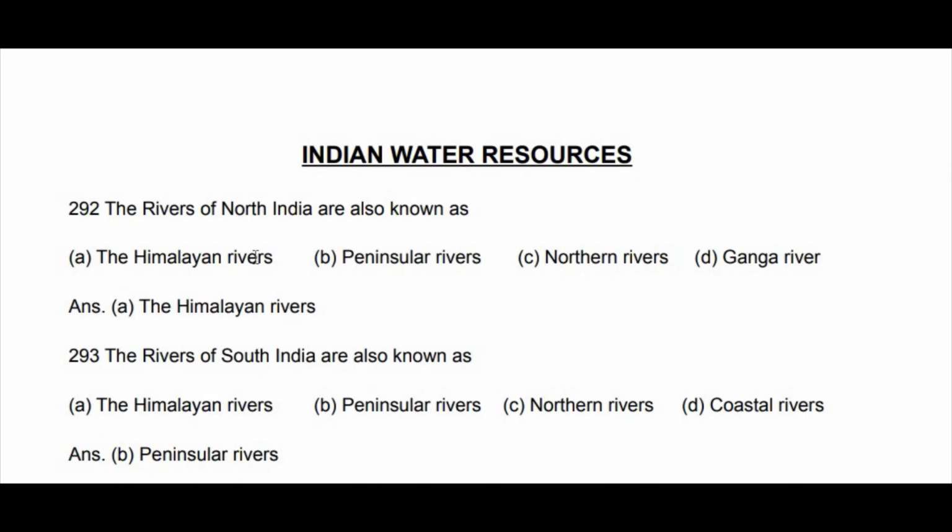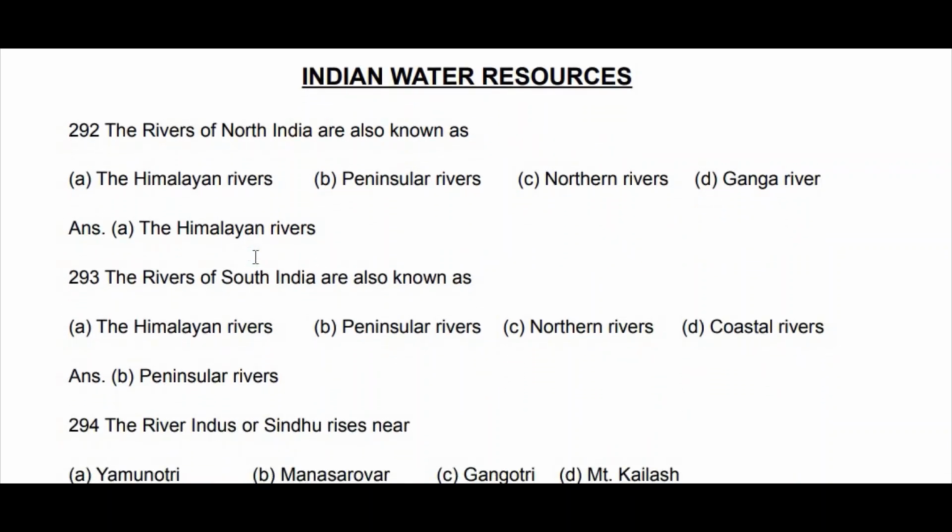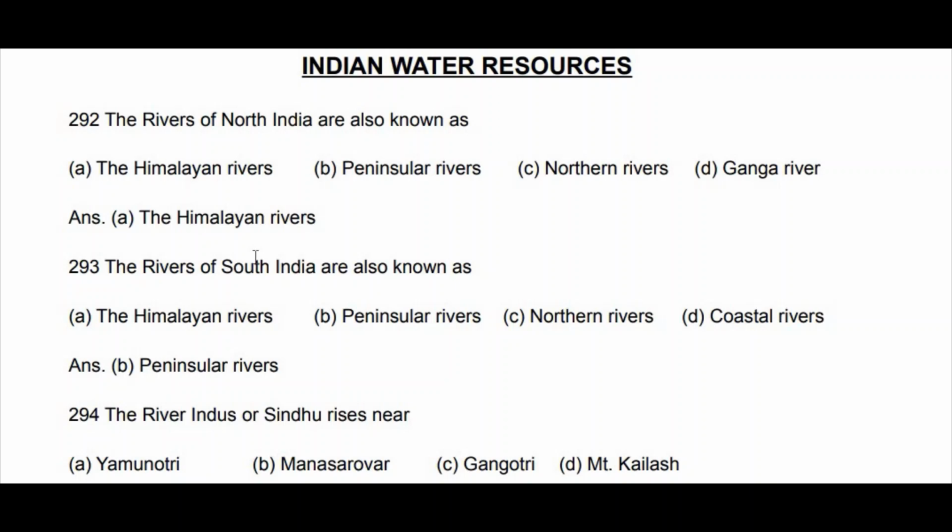In the South Indian rivers, you have to know the east flowing rivers and west flowing rivers, and each river's birthplace, where it takes its birth. That is also important. The river Indus or Sindhu rises near Yamunotri, Manas Sarovar, Gangotri, or Mount Kailash?